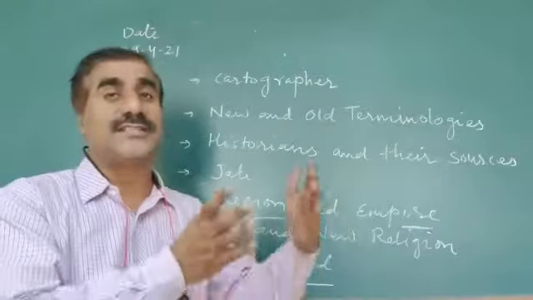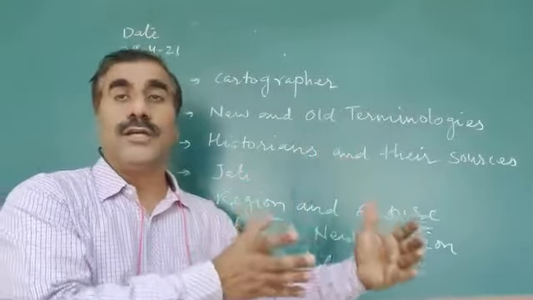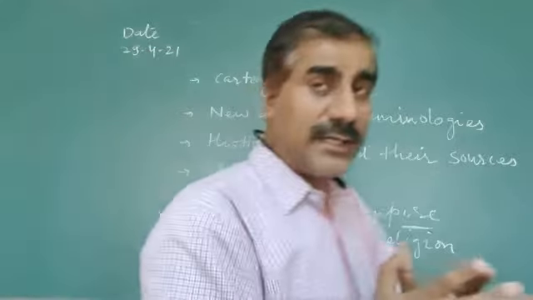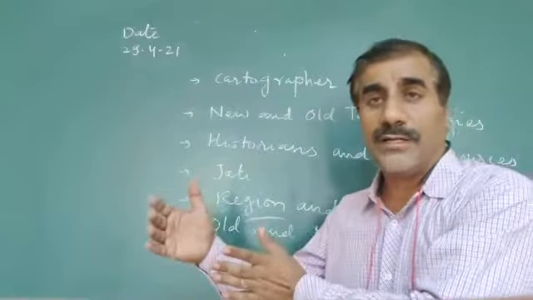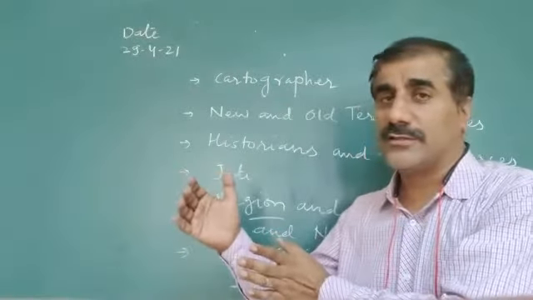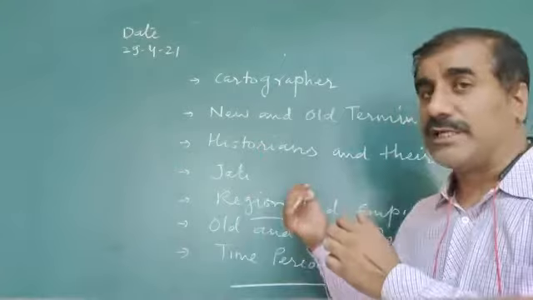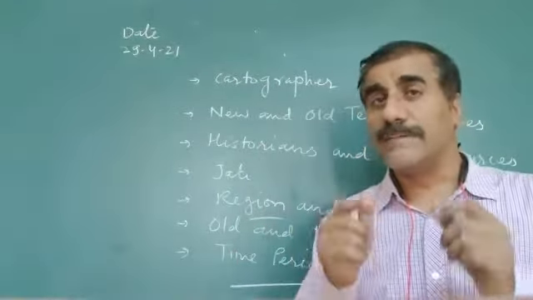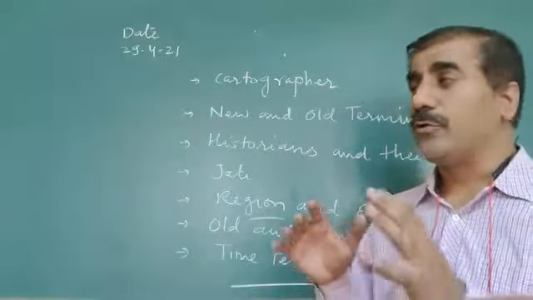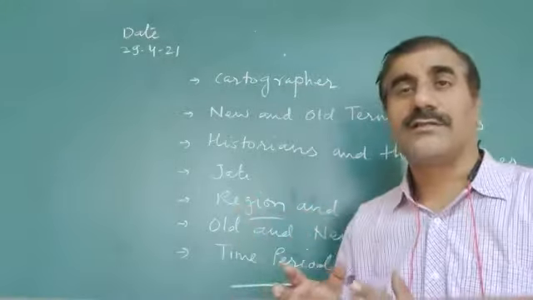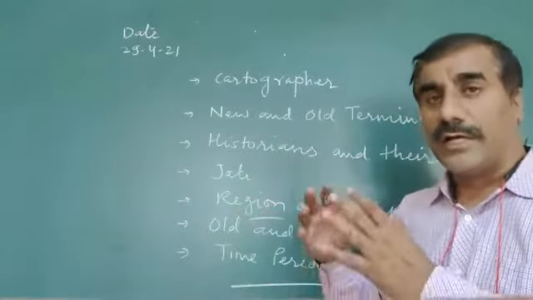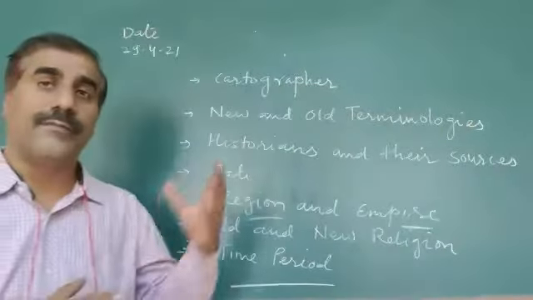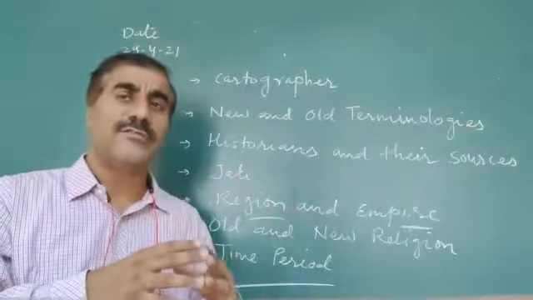So the last period is considered modern history. Today history is classified in three categories. First is the ancient period, which you already studied in class 6. The medieval period will be studied in class 7, and the modern period in class 8. In the modern period, we will see how colonial rule changed our society, education system, Sati Pratha and untouchability. There are many details we will study in class 8.